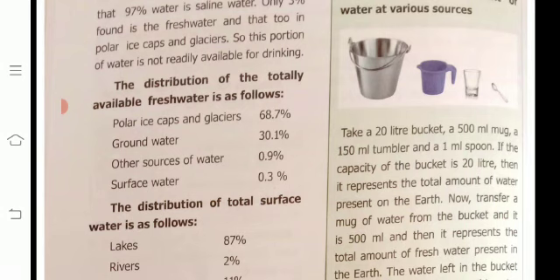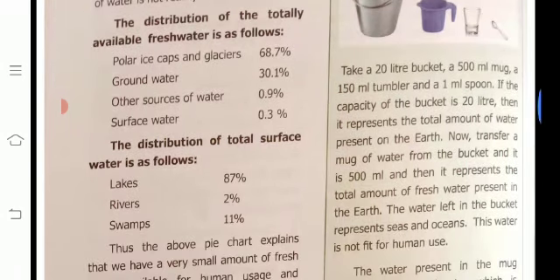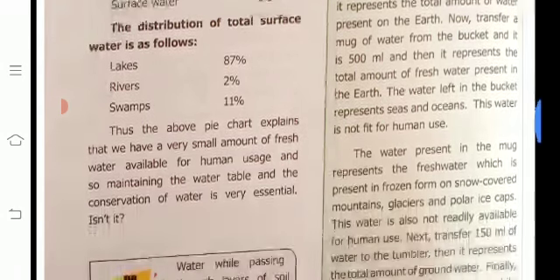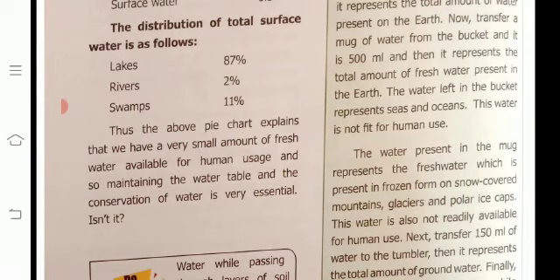Then the distribution of total surface water: lakes 87%, rivers 2%, swamps 11%. Thus the above pie chart explains that we have a very small amount of fresh water available for human usage, and so maintaining the water table and conservation of water is very essential.